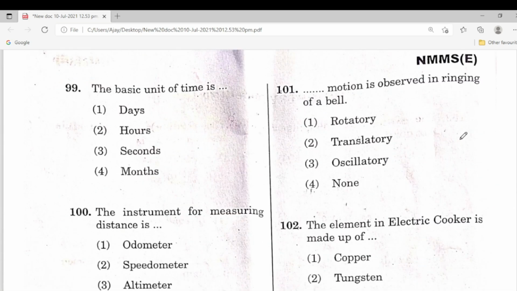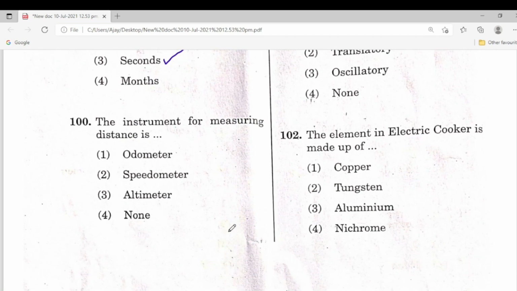Next one, the basic unit of time is very easy: day, hours, seconds, months. So seconds, third one is the correct answer. 100. The instrument for measuring distance is, first one odometer, second one speedometer, third one altimeter, and last one none. The instrument for measuring distance is odometer, the correct answer, first one.